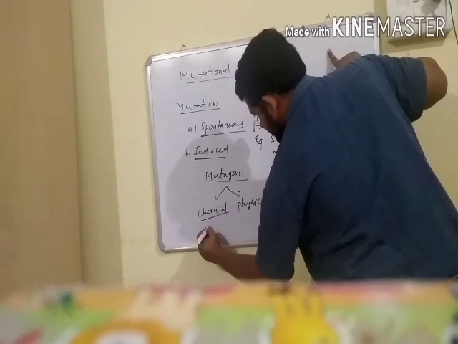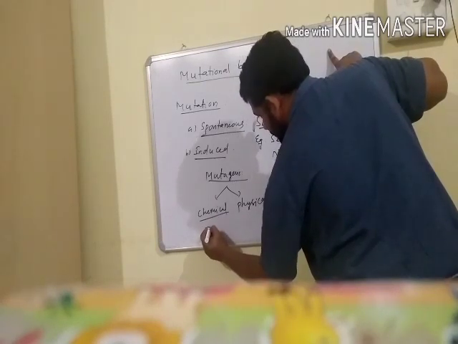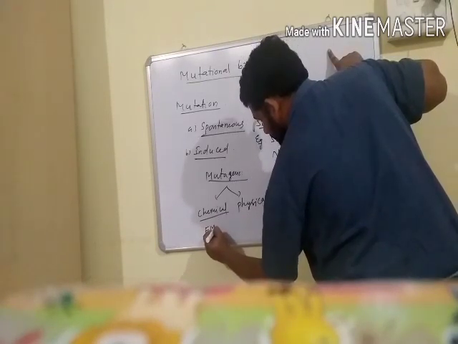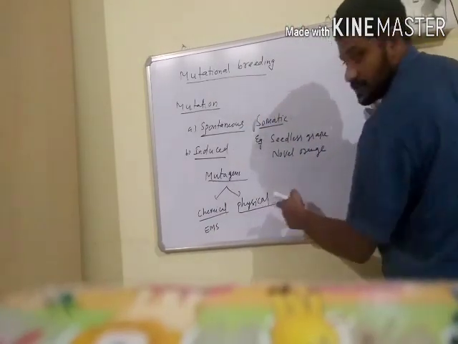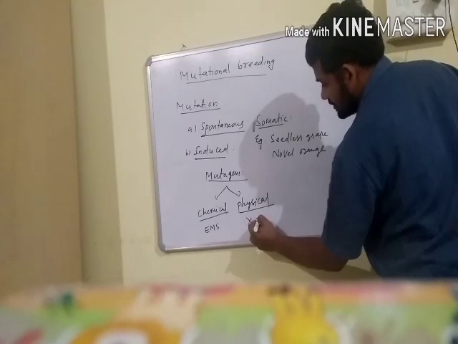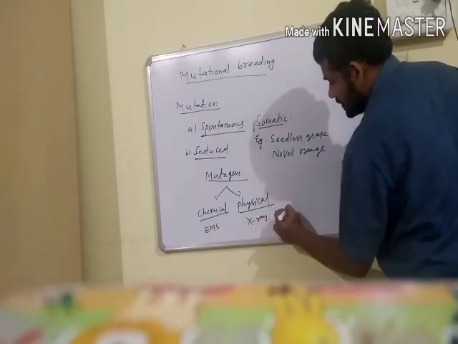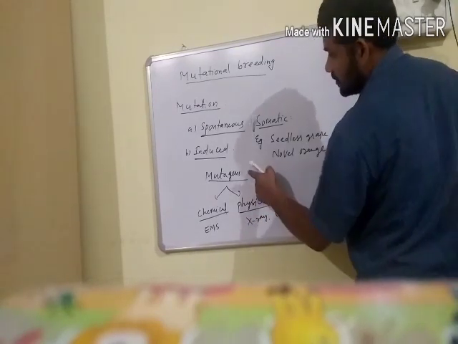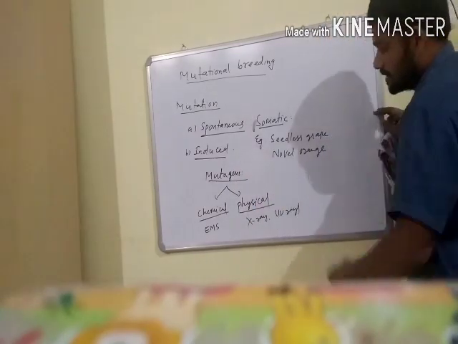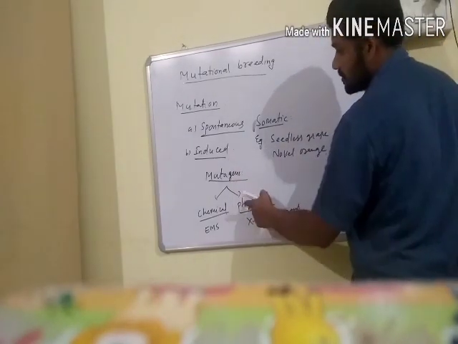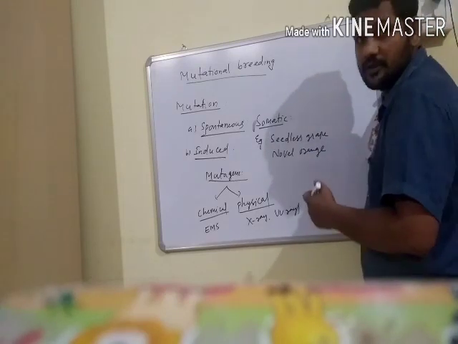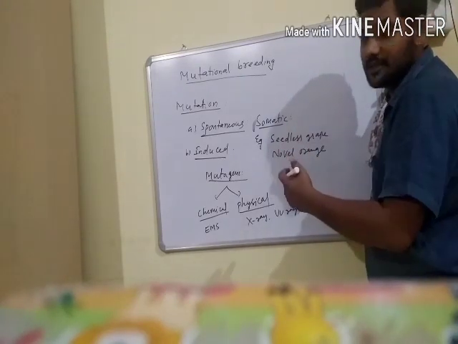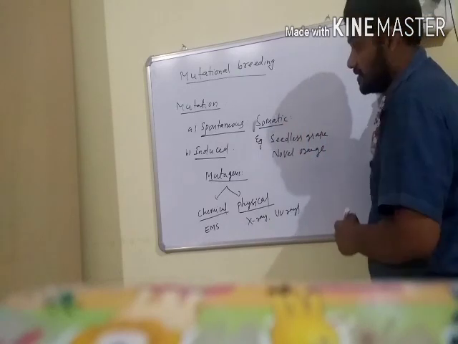Chemical mutagens: ethyl methane sulfonate is one chemical mutagen. And physical mutagens are usually radiations, such as X-rays, gamma rays, and UV rays. So these are some examples of physical mutagens.